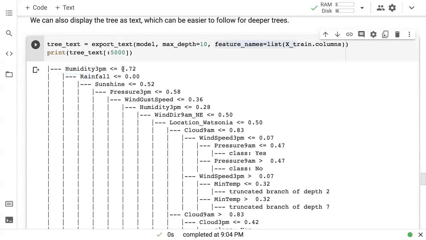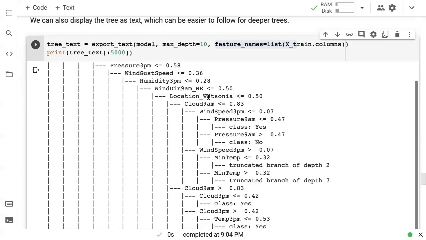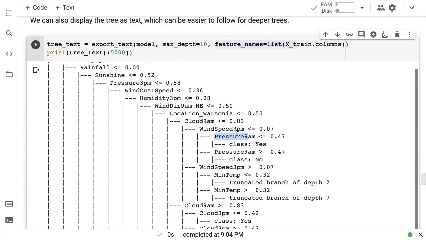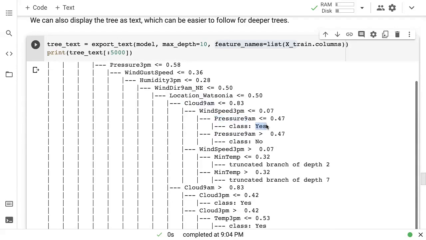But yeah, if you check humidity, then you check rainfall, then you check sunshine, then you check pressure, then you check wind gust speed, then you check humidity again, then you check wind direction, then you check the location. Now, if you're looking at West Watsonia, then we check the cloud cover at 9 a.m. and then we check the wind speed at 3 p.m. and then we check the pressure. So if all of these checks succeed, then we return yes, that yes, it will rain tomorrow.